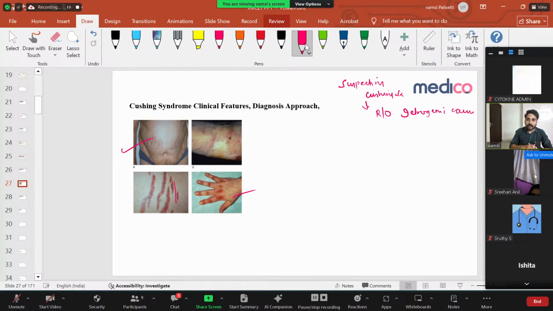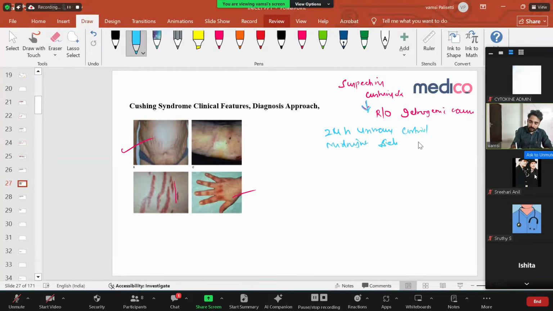If iatrogenic cause is not there, then you have to think whether cortisol is really elevated or not. So you have to screen for cortisol. You can do 24-hour urinary cortisol, or you can do the midnight salivary cortisol test.